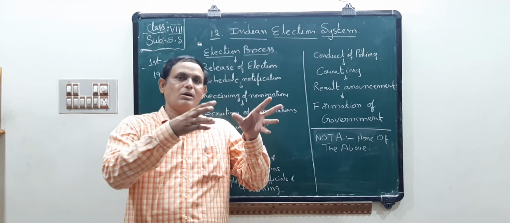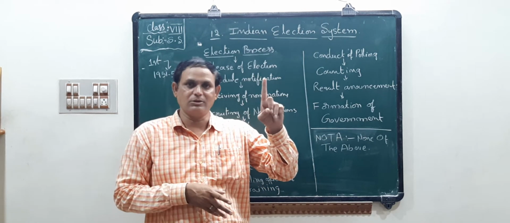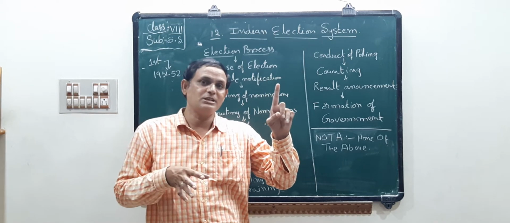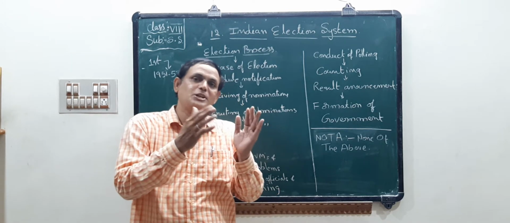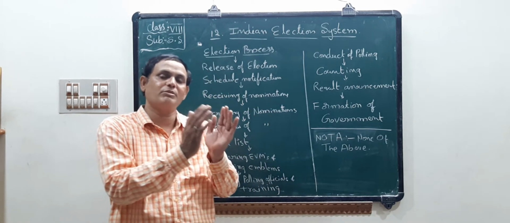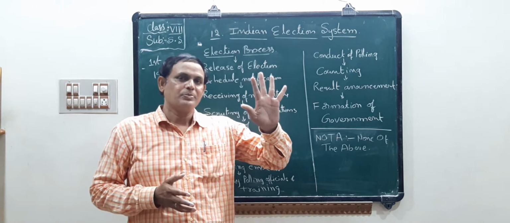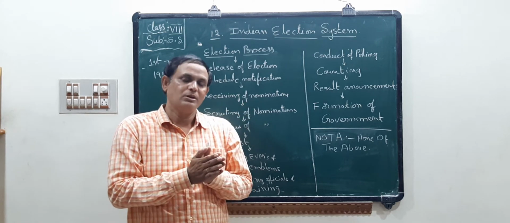These all elect one man as head of our nation. He is the President of India. Our present President of India is Mr. Ramnath Kovind. What is the tenure of Ramnath Kovind? 5 years only.